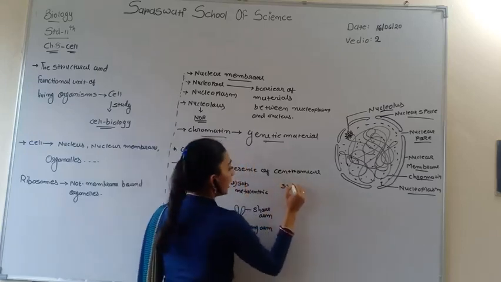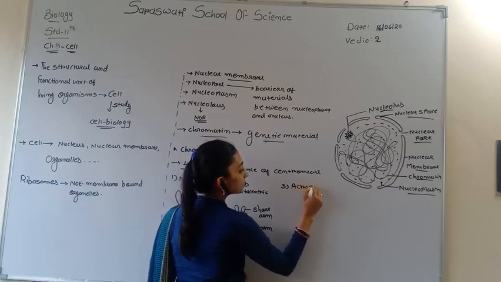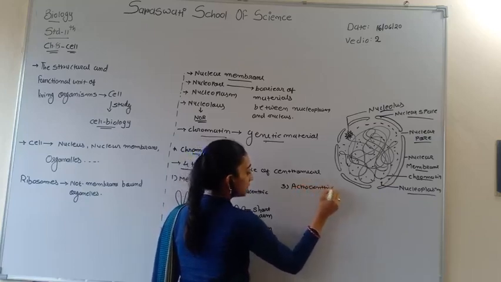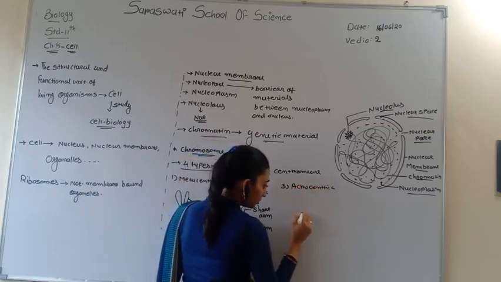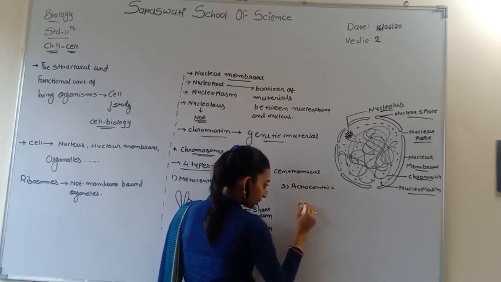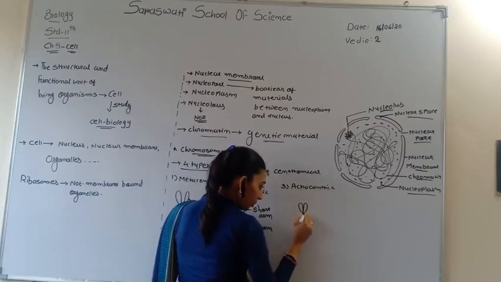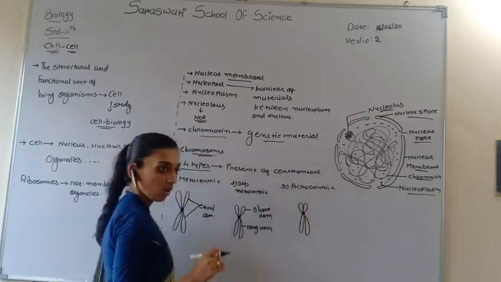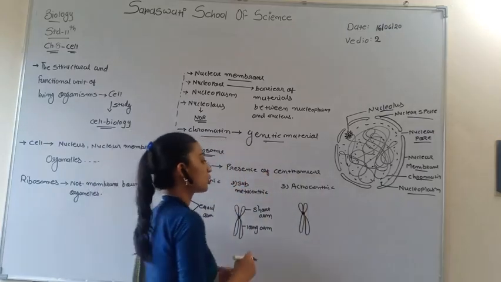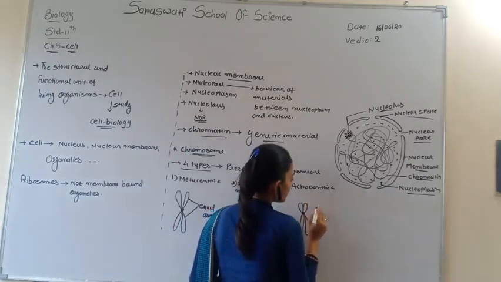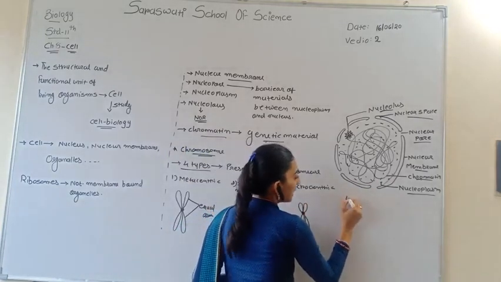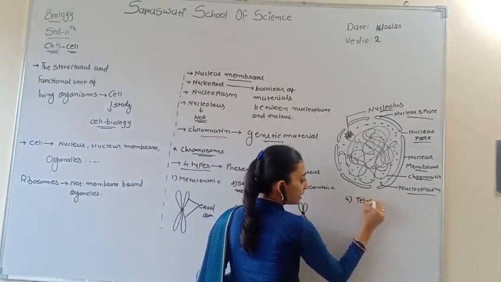In acrocentric, the centromere moves and reaches near the top of the upper arm, so the long arm is very long and the short arm is very short. The last one is telocentric.